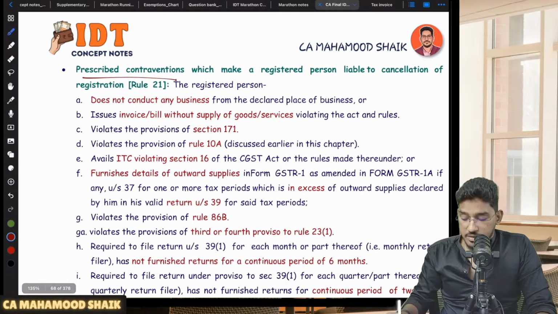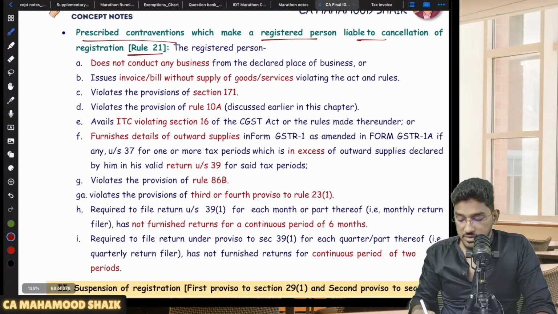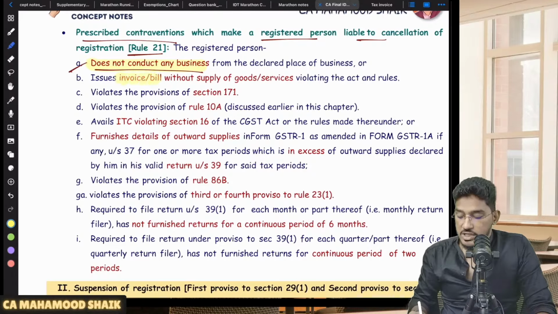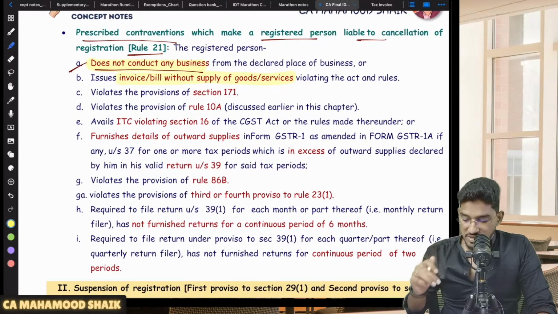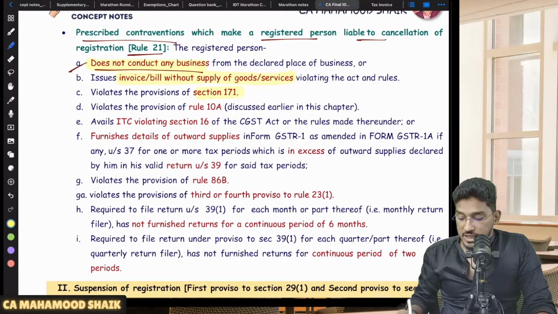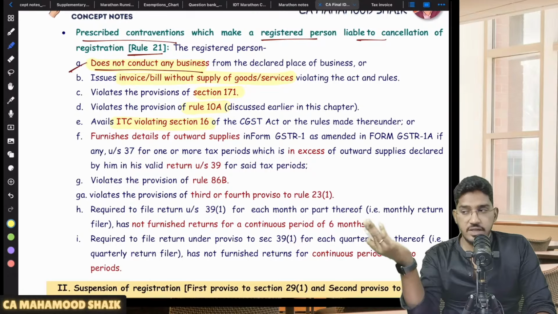So these are the prescribed contraventions which make a registered person liable to have registration cancelled, which are mentioned in Rule 21. Sir, what are they? Number one, if they are not conducting any business from the declared place of business. They have taken the registration and declared their place of business, but from that place they are not doing any business. Or they are issuing invoices or bills without making supply of goods or services. Or if they are violating the provisions of section 171, anti-profiteering. If they are violating the provisions of Rule 10A, they are not furnishing the bank account details. If they are availing ITC violating the provisions of section 16, the person is taking input tax credit but violating the conditions, even without fulfilling the conditions given under section 16, he is claiming the ITC.